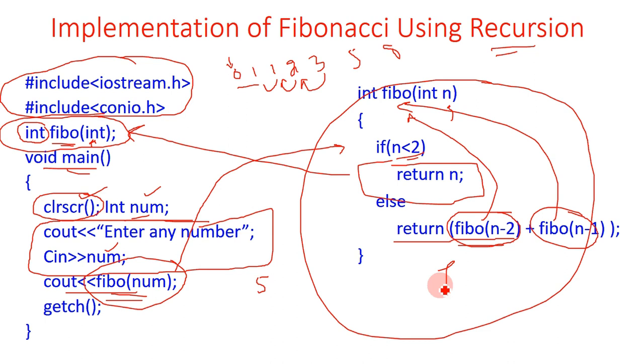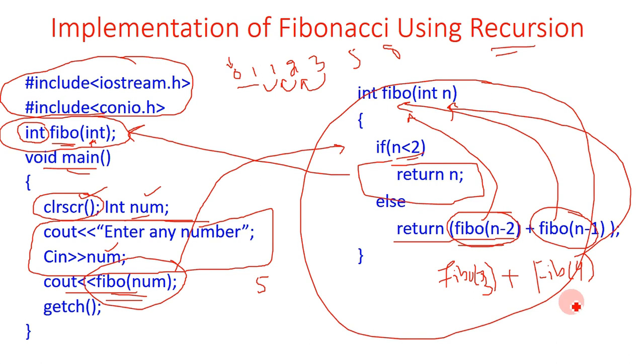So what will be called is Fibo of 3 plus Fibo of 4. This function will be called. Okay, Fibo of 4. When 4 goes here, is 4 less than 2? No. So the control will go to the return statement, the else body of the if. So this will return Fibo of n minus 1 plus Fibo of n minus 2.